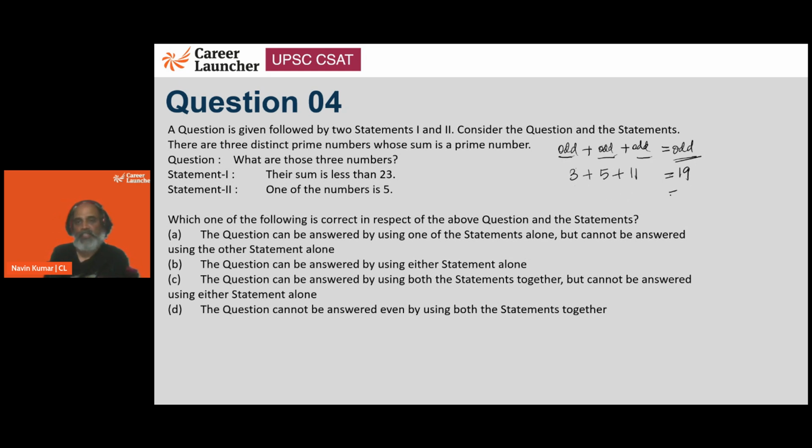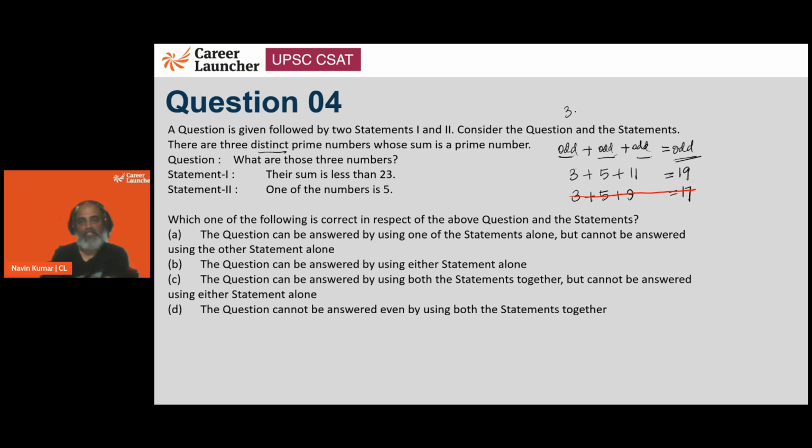Now, what if we take 17? If we take 17, the smallest prime number we can take is 3 because 2 is not permitted. Then we will have 5 and then we will have 9. No. If we take a 7, then the other will also become a 7. 7, 7, 14 plus 3. But we are told those are different. So in the case of 17, we will not get any possibility.